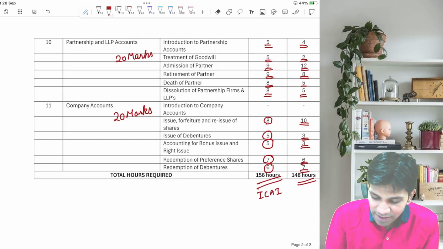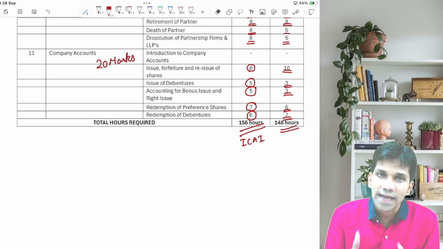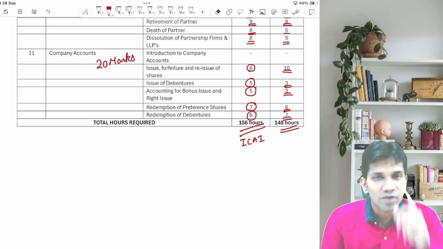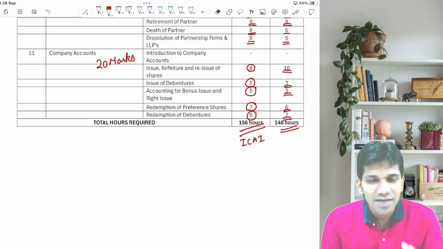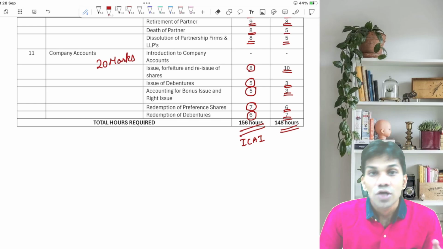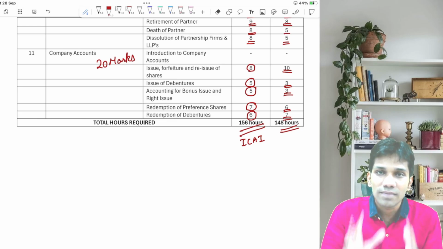After that, considering that, we have allocated 156 hours for ICI module and 148 hours for scanner. So guys, start solving accounts, start practicing accounts from 1st October, and 3.5 hours a day, and that also divided into two parts, 1.5 hour one session and 2 hours another session, so that you will not get bored, you will not get stuck up, and quality remains as it is.